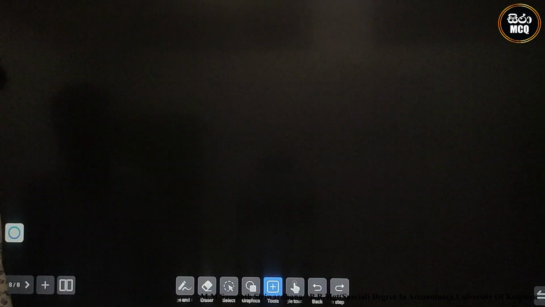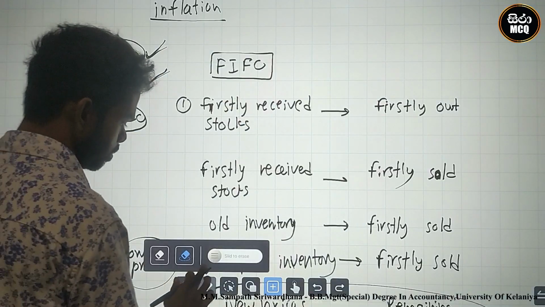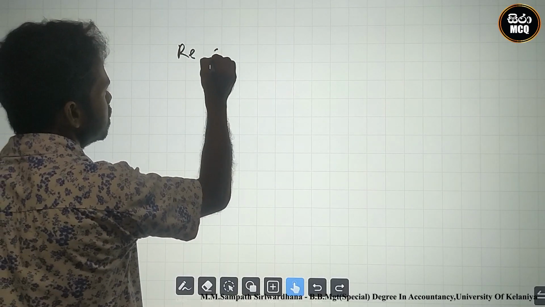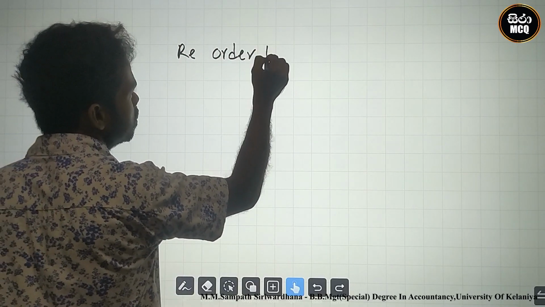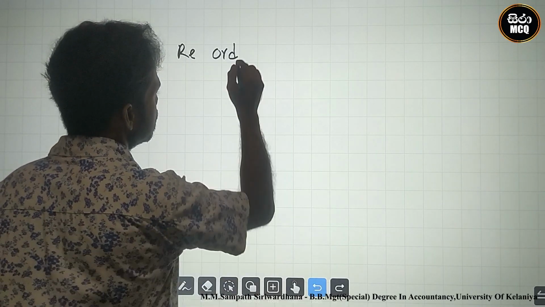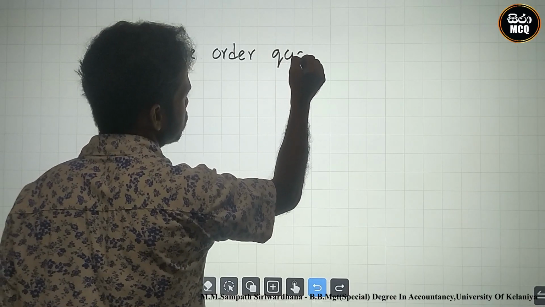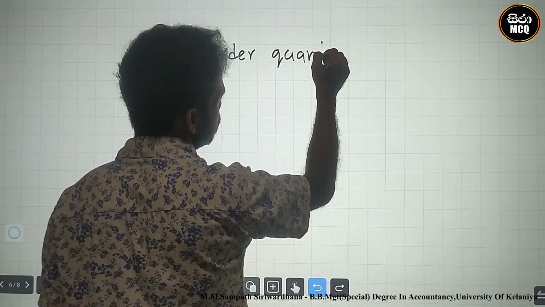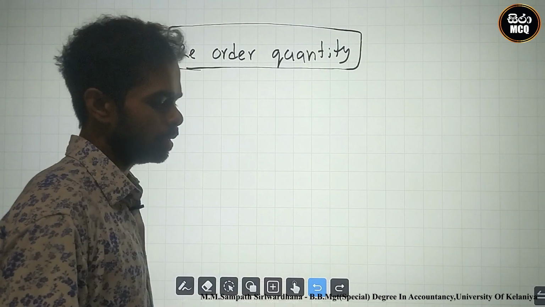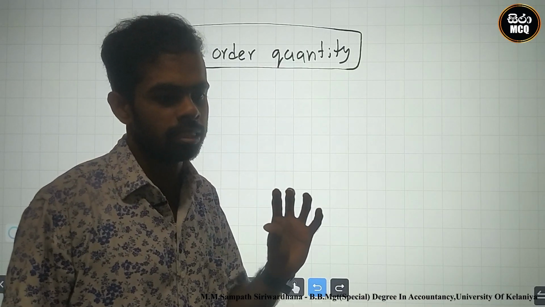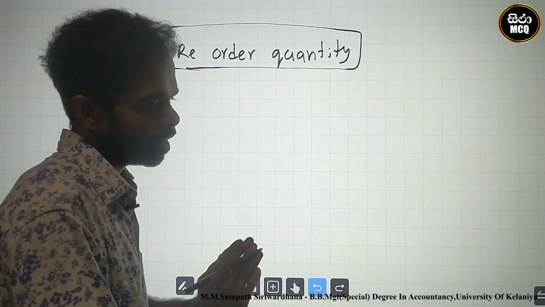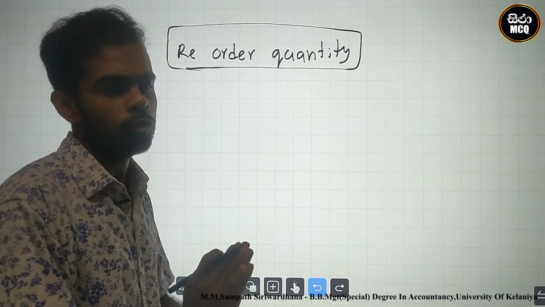You know there is a reorder level. Sorry, reorder quantity. What is the meaning of the reorder quantity? Reorder quantity means the number of units we purchase at one time. Look here, at one time I purchase 1 kilo of sugar.